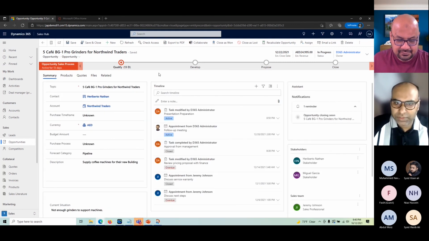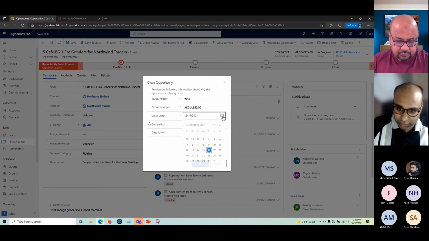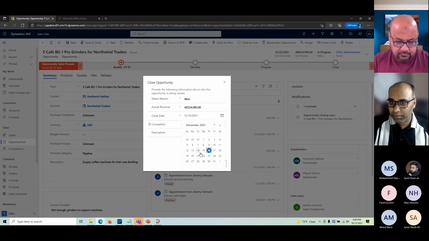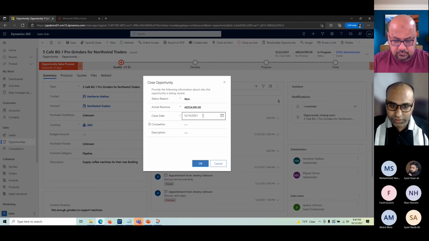Or in some scenarios that doesn't make sense, so I can go ahead and close as won and modify this information. I can select the actual close date, which also helps with planning. For example, my estimated date was around December 22, but I actually closed it before that, so I'm doing pretty good, right? So I can click OK.